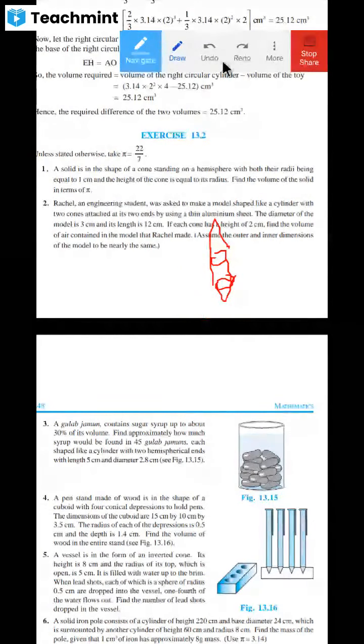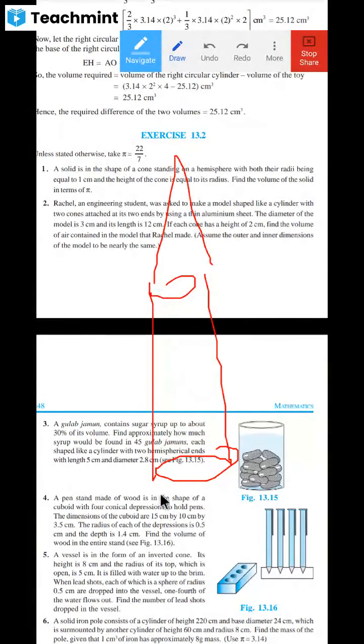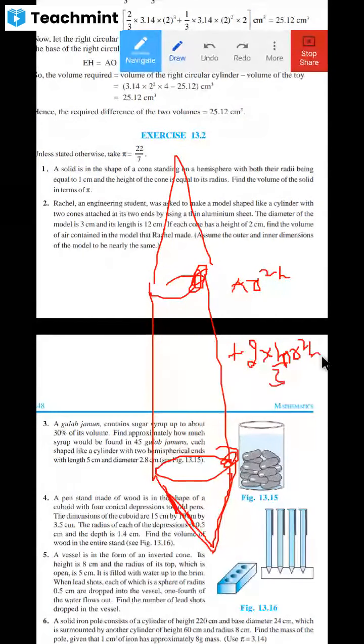Don't you think the model looks like this, dear children? This is a cylinder, and on top of this one cone, another cone. We'll draw it beautifully. Find out all the heights. To find this volume, the cylinder volume is by using the formula pi r square h, and the cone volume by using 1 by 3 pi r square h, multiplied with 2. Don't you think the formula becomes pi r square h plus 2 into 1 by 3 pi r square h?